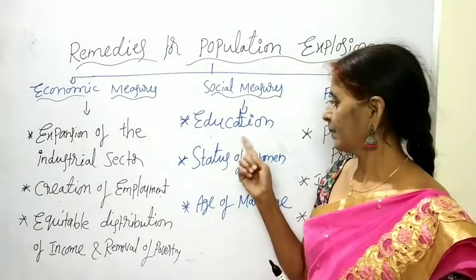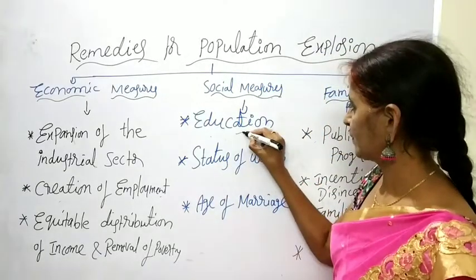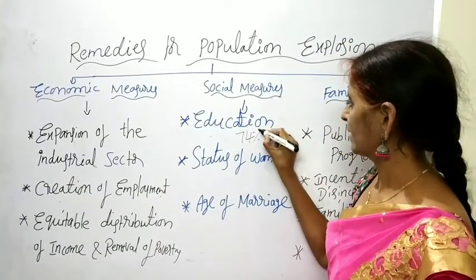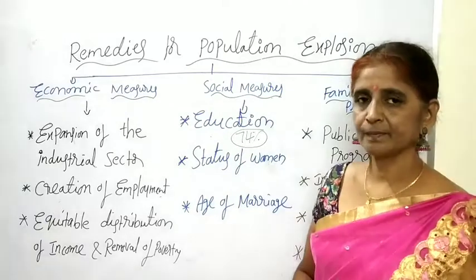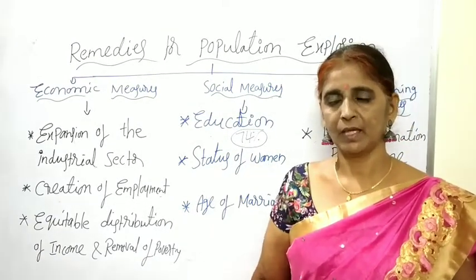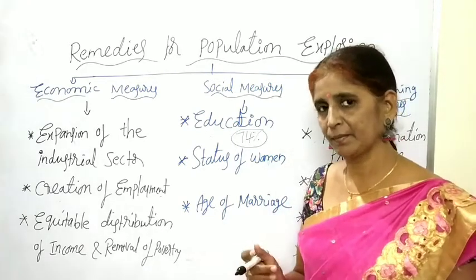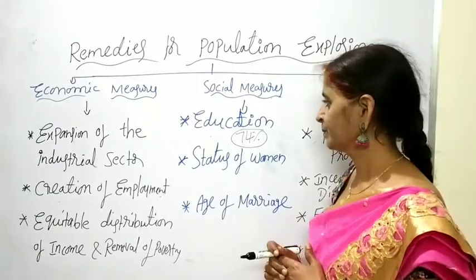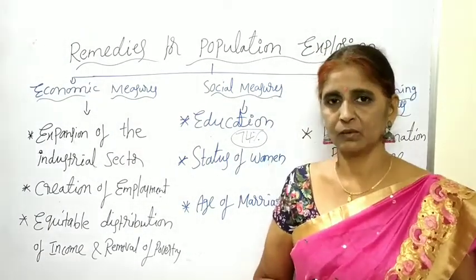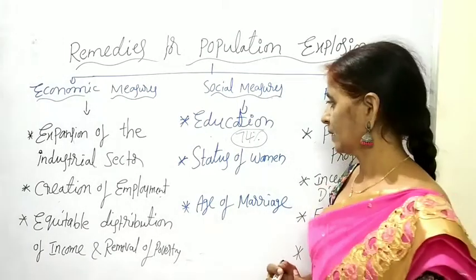And in our India, the literacy rate, as I already explained in the previous class also, is 74% according to the 2011 census. Among males it is 82, among females it is 65. So comparing to male literacy, female literacy is very low. So government has to concentrate to improve the female literacy also. Definitely population growth will be controlled.